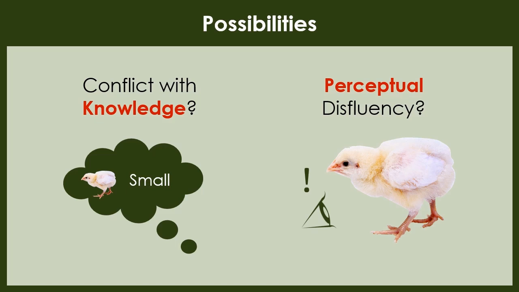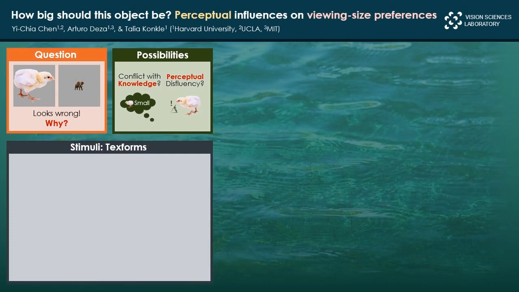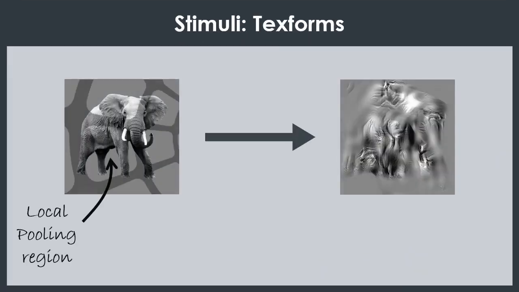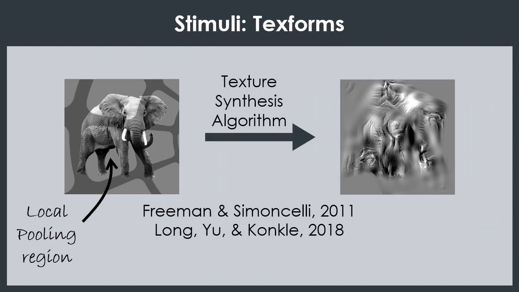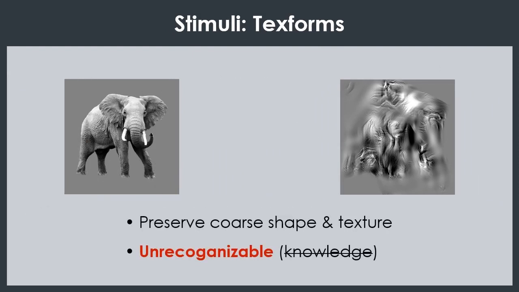And to dissociate these two possibilities, what we need to do here is prevent knowledge access while keeping most of the perceptual process intact. How can this be done? Luckily, there is a special kind of stimuli that we can use, which is called texforms. A texform is a kind of scrambled image where you can move around the visual features within the local pooling regions through a texture synthesis algorithm, and it will preserve the core shape and the texture of the objects while rendering them unrecognizable. So with these texforms, we can keep the visual process of low to mid-level features intact without the knowledge access.